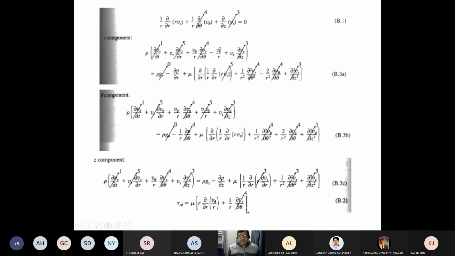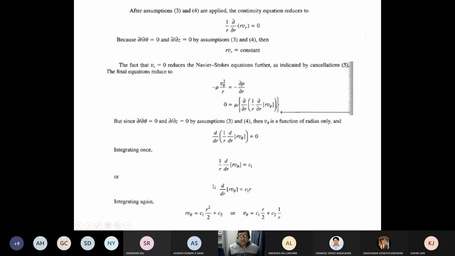If you enforce these conditions on the r, theta and z components, you end up getting a very simple equation from continuity and a very simple equation from the theta equation. Then if you integrate, you get a simple expression for v theta. So you get the velocity profile.